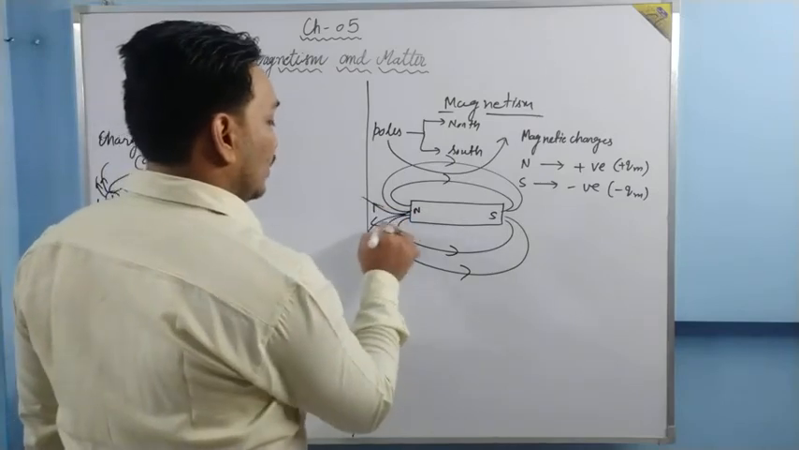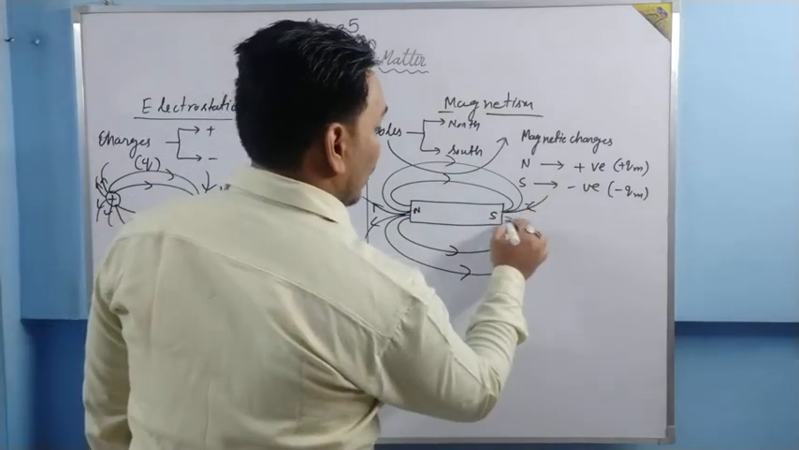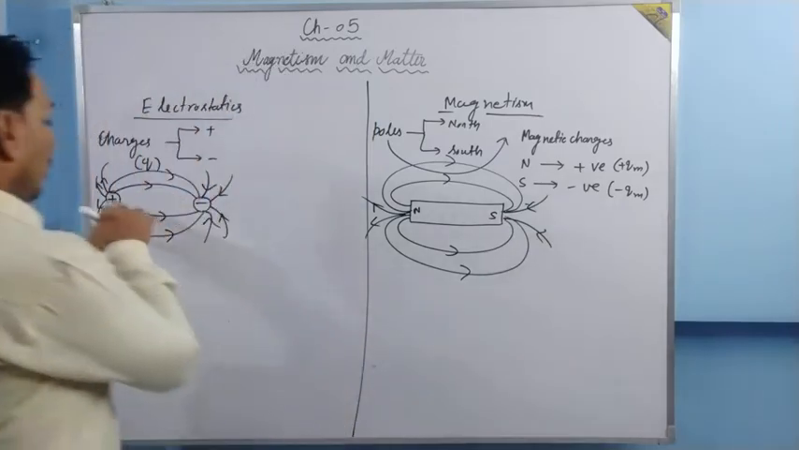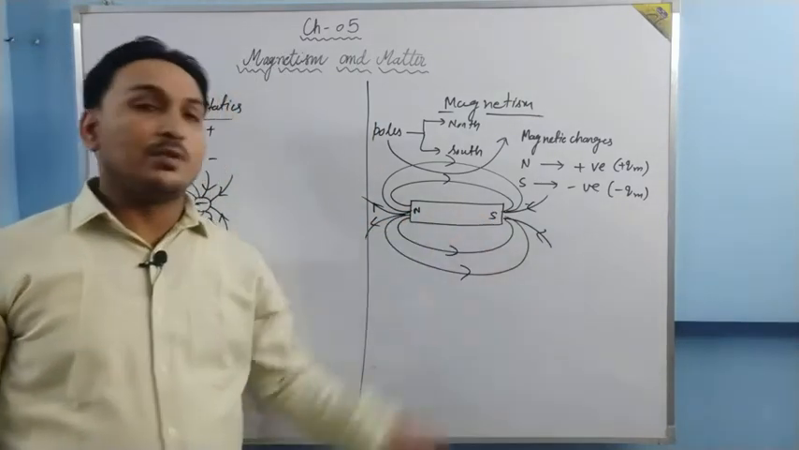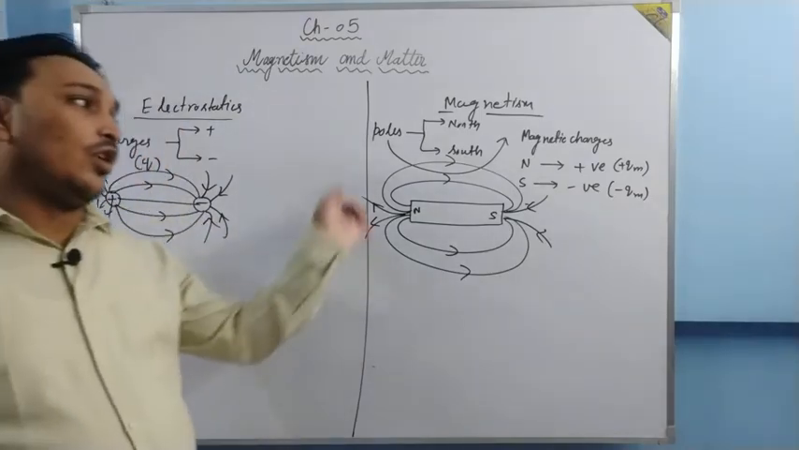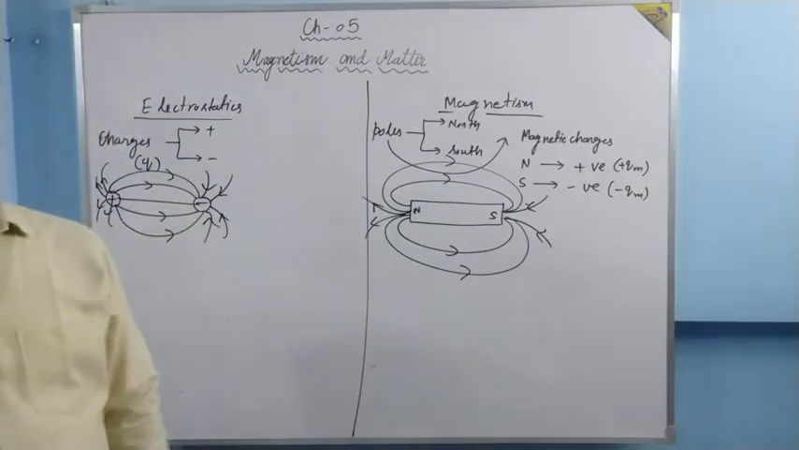What is different? The difference is along the line joining the poles, the pattern is different. Otherwise, when we go outside the magnet, the pattern is entirely the same.